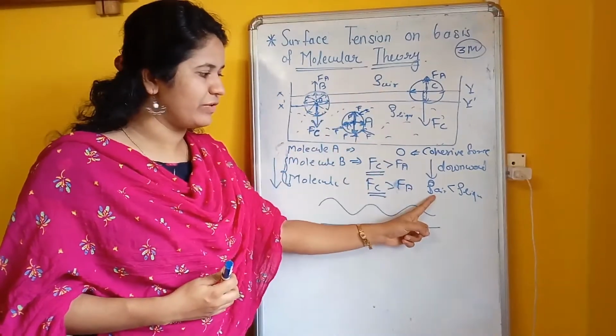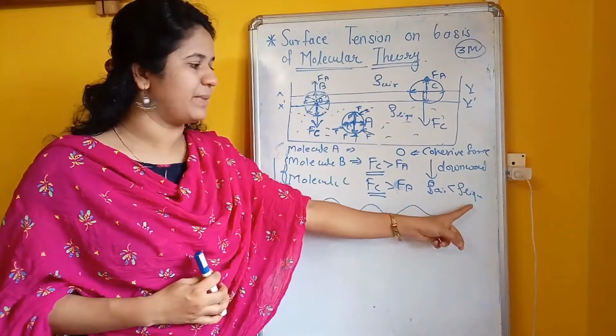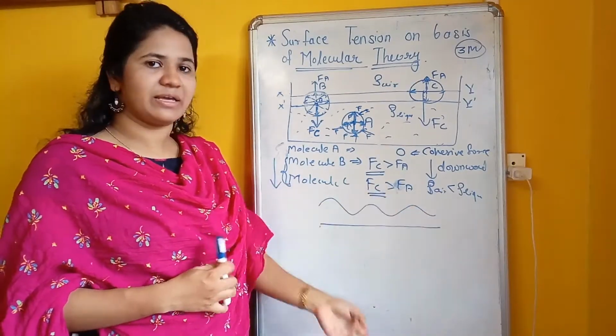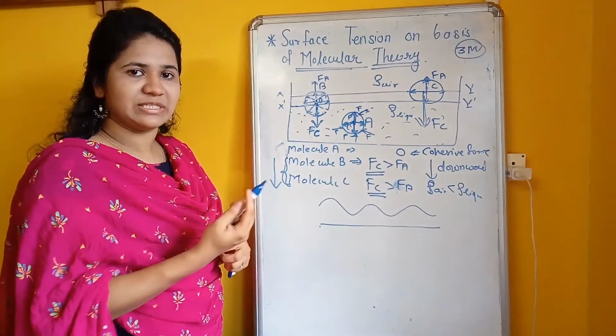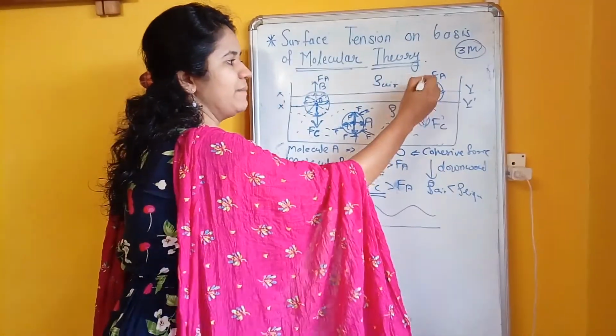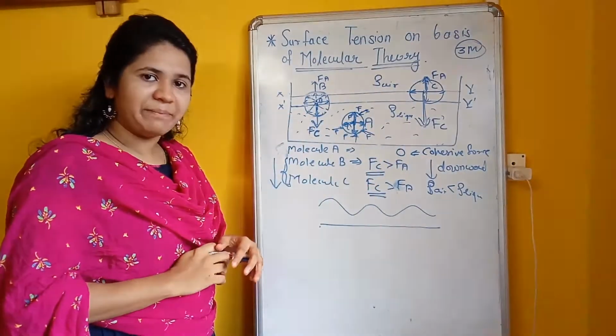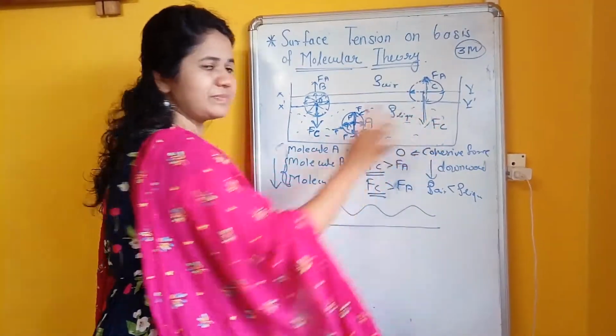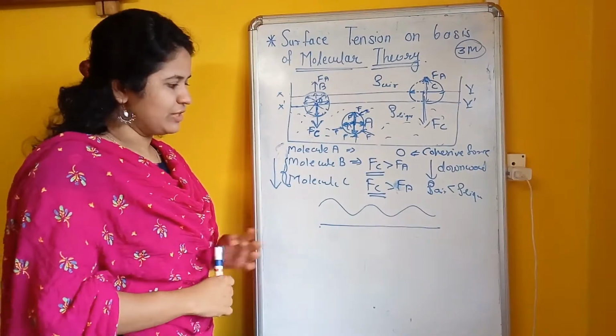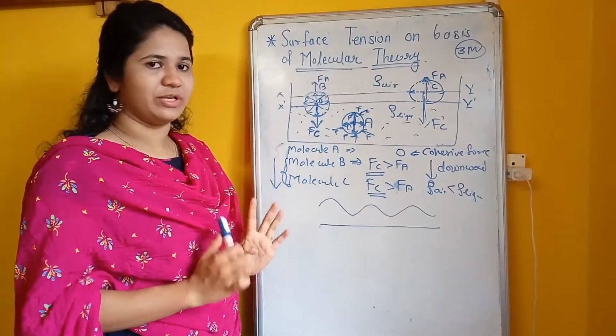The density of air is very low as compared to the liquid. Hence again the cohesive force is large as compared to the adhesive force, and because of this the net force is again downward. Clear? So this is the main molecular theory.